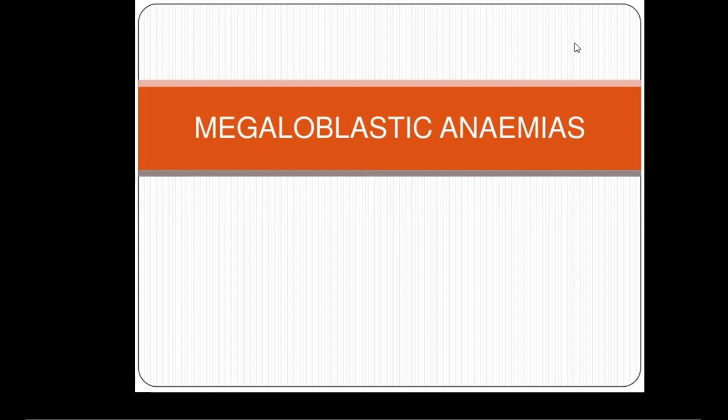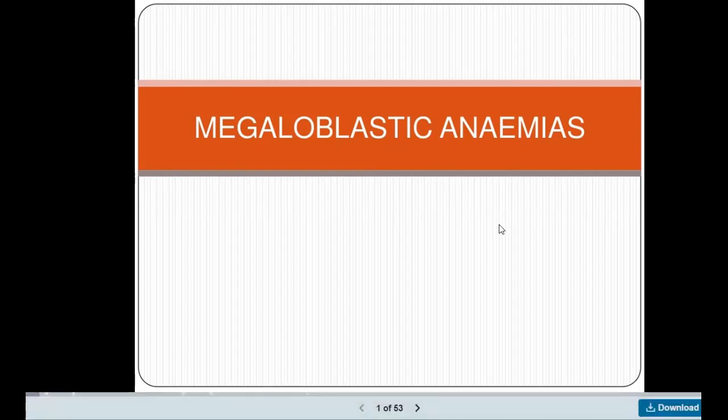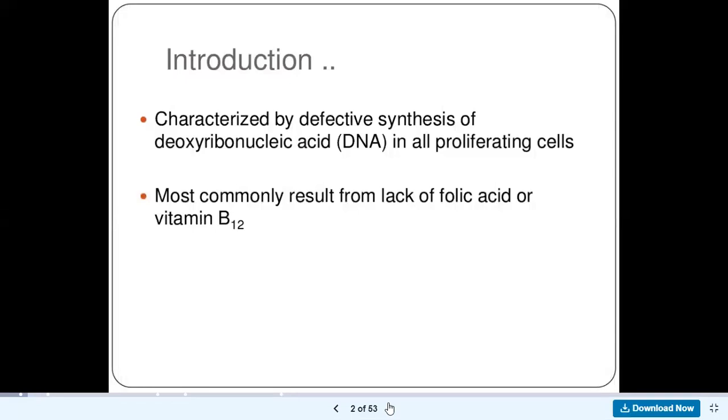So what causes megaloblastic anemia, and what exactly is it? Now, introduction. Megaloblastic anemia is characterized by defective synthesis of DNA in all proliferating cells. When cells are proliferating, they divide, and there is synthesis of DNA.